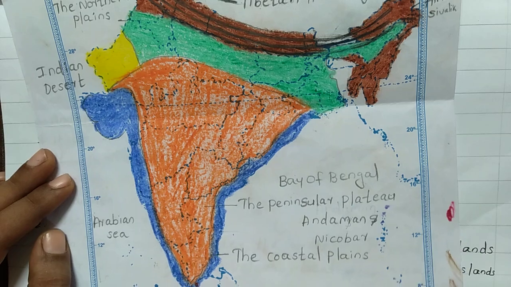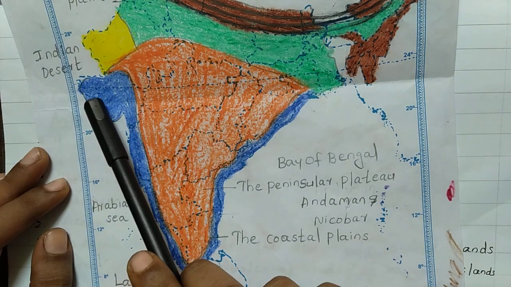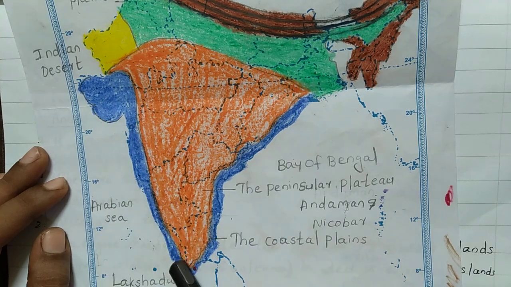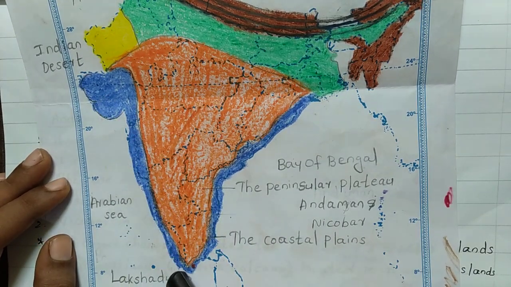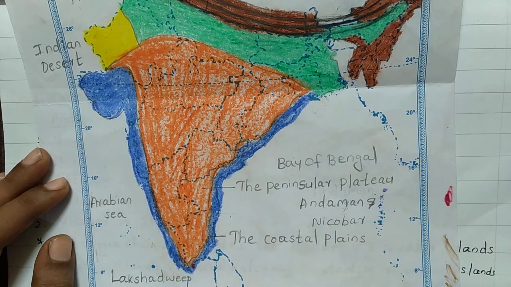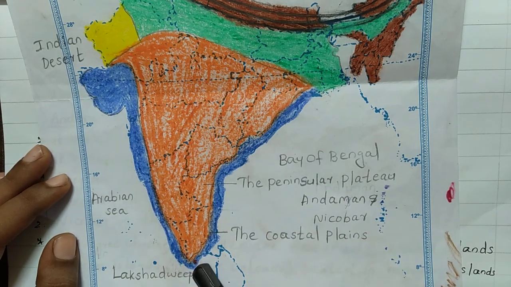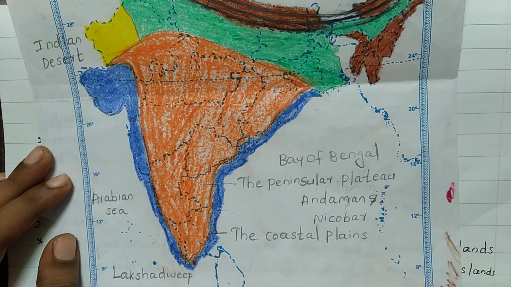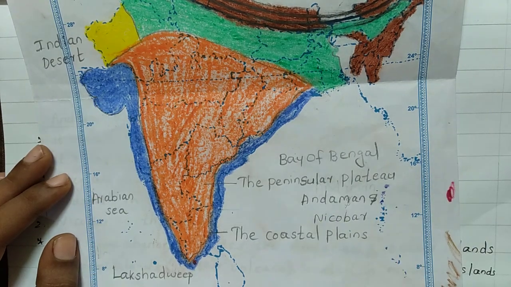This is Peninsular Plateau, and here you can see the coastal plains. Here is western coastal plain and up to this eastern coastal plain, and both coastal plains meet at Kanyakumari, and the coastal plains extend from Gujarat up to West Bengal.